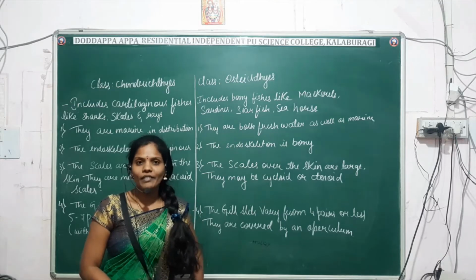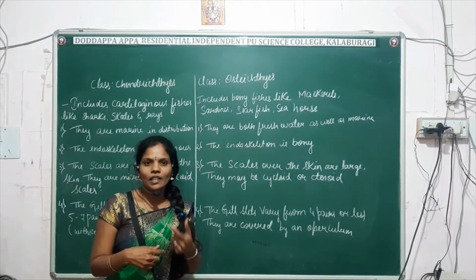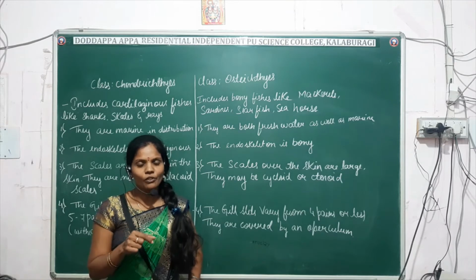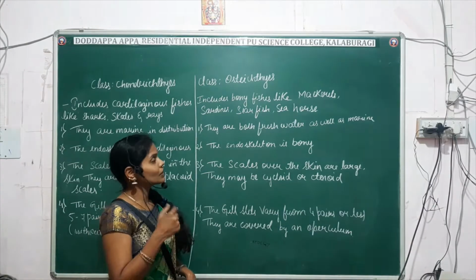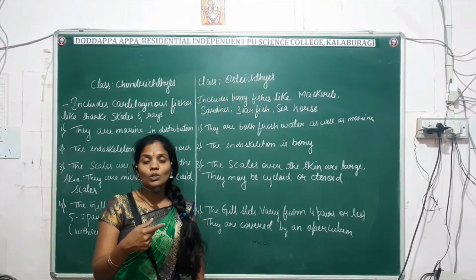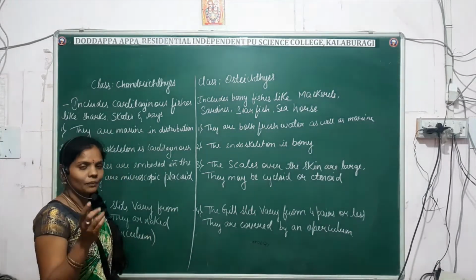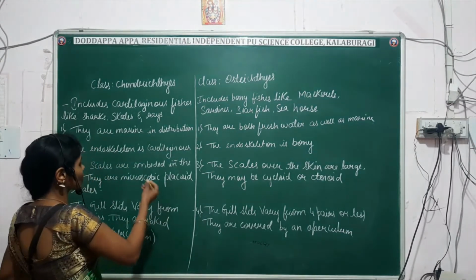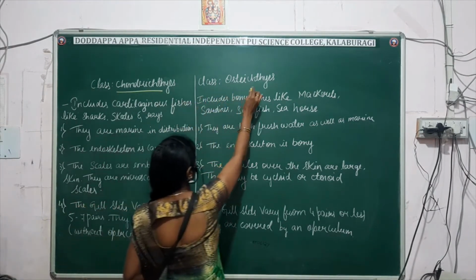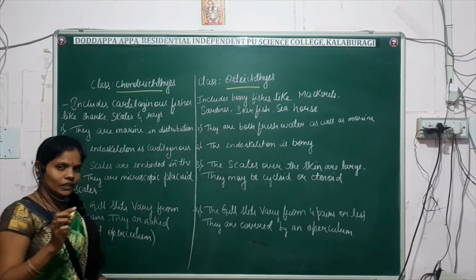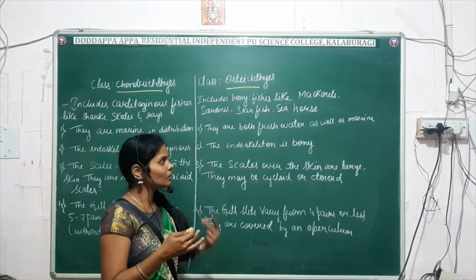Okay. So far we have discussed the characteristic features of phylum Vertebrata and the different subphylums which come under the Vertebrata. Next we'll move on to the different classes which come under the superclass Pisces, that is the fishes. Generally it is classified into two classes: class Chondrichthyes and class Osteichthyes. The Chondrichthyes are commonly known as cartilaginous fishes, and the Osteichthyes are known as bony fishes.